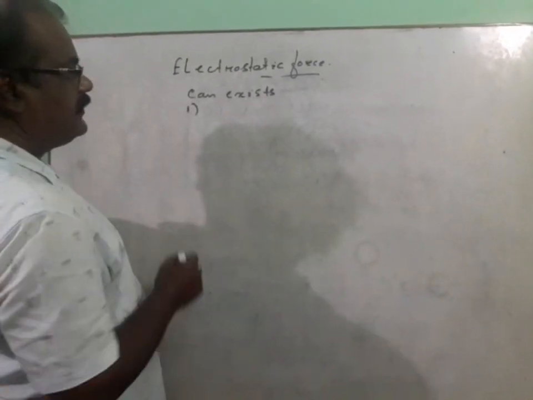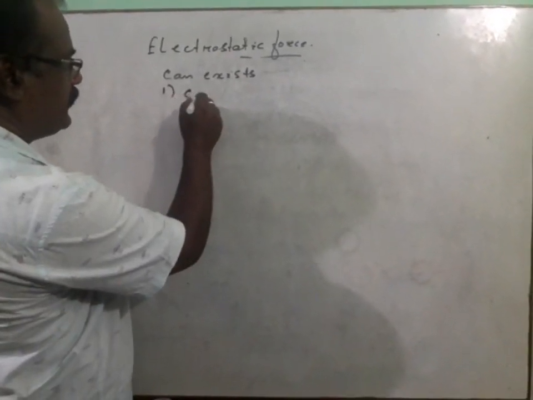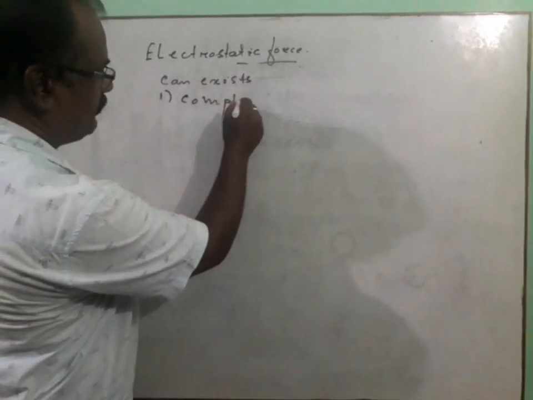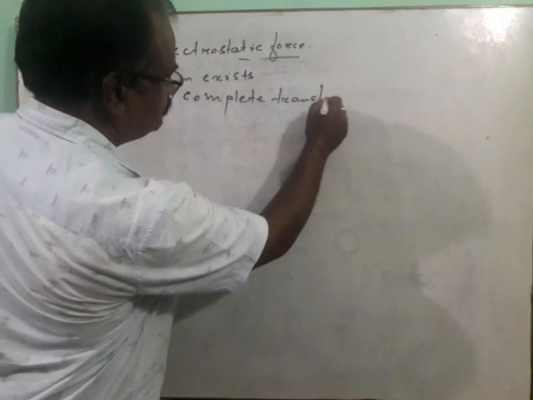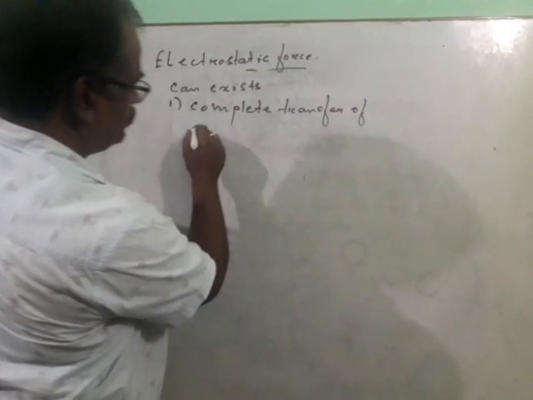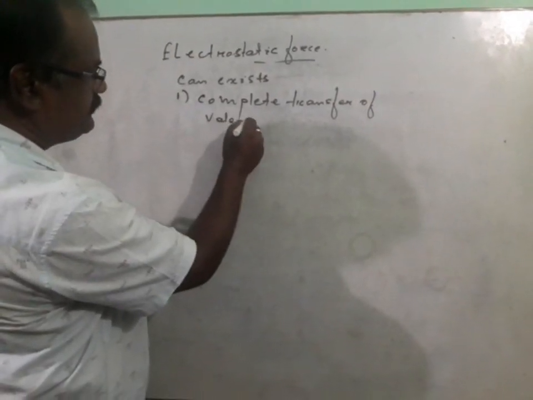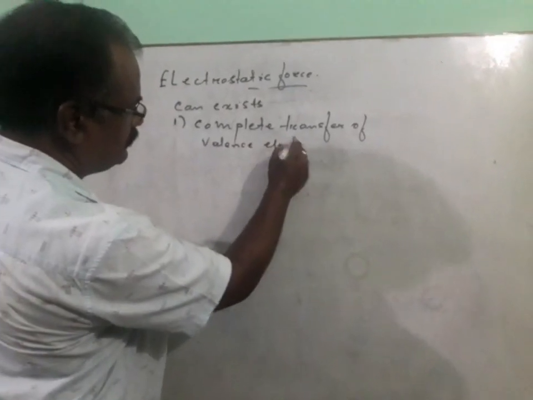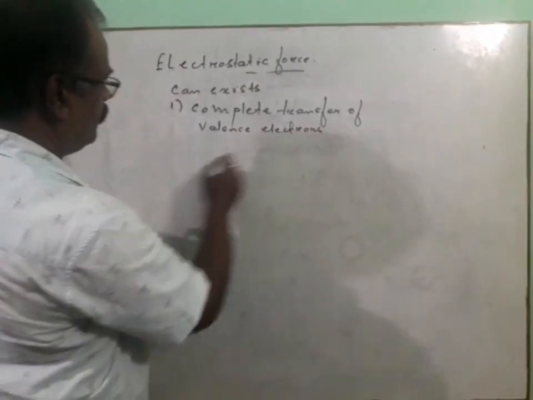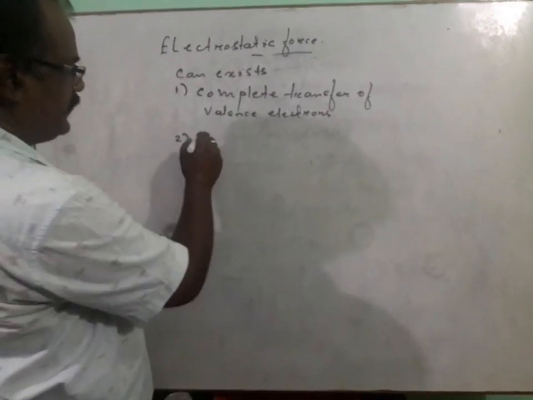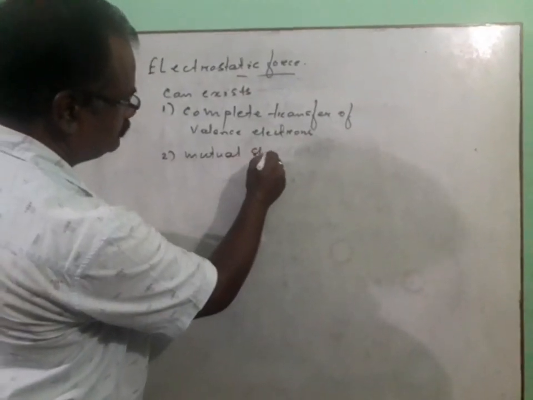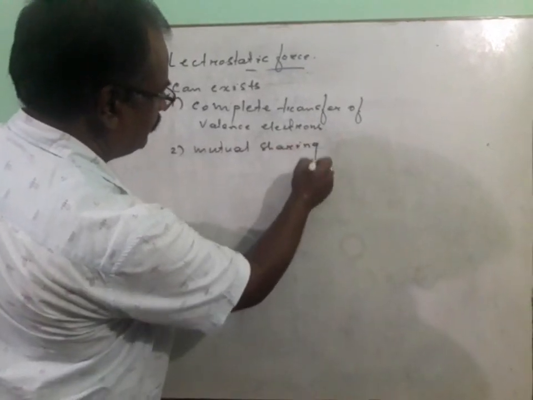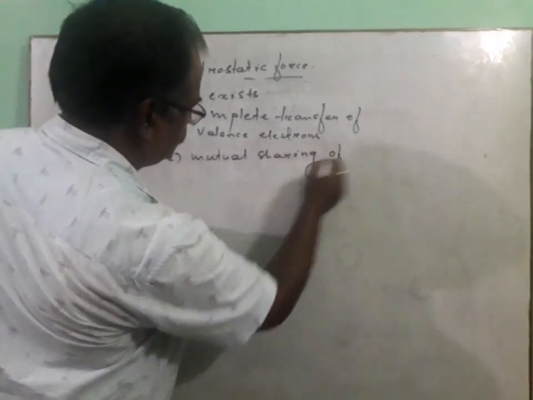Number one, there must be complete transfer of electrons, transfer of valence electrons, or it may be by mutual sharing of valence electrons.